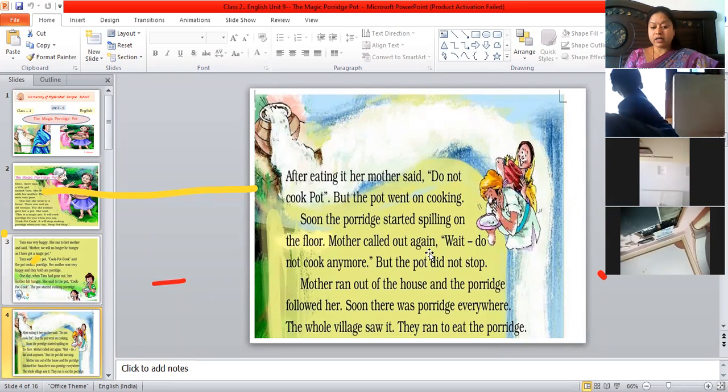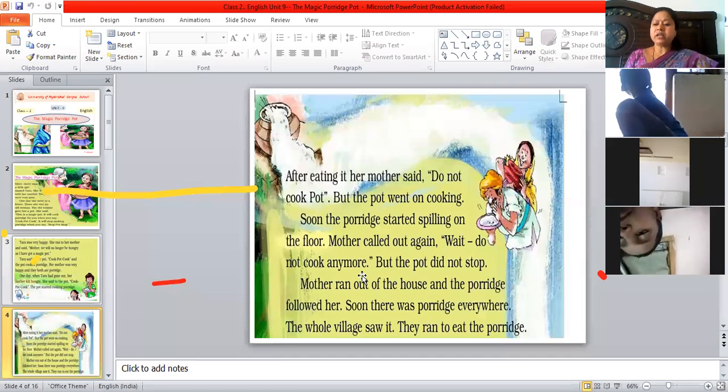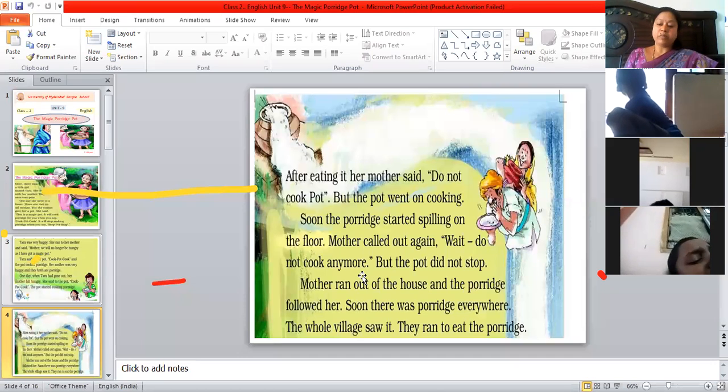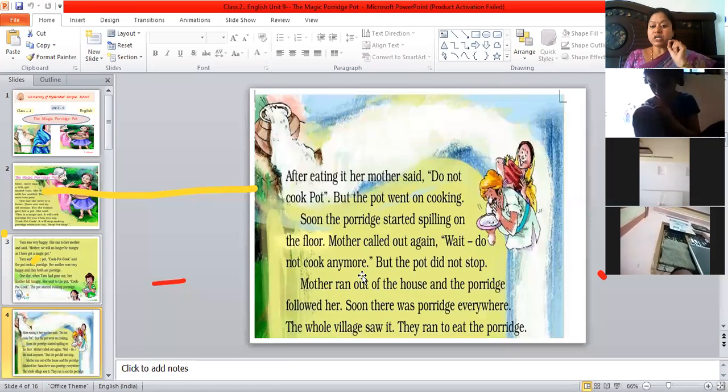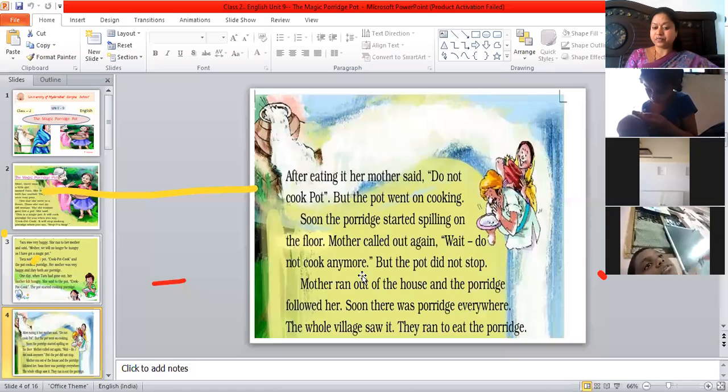Mother called out again, wait, do not cook anymore. So mother forgot those magical words and she started saying, wait, don't cook, do not cook anymore, please wait, don't cook. Repeatedly she was saying like this, but the magical pot did not stop cooking. Because it's a magical pot, unless you say the magical words, stop, pot, stop, then only it will stop cooking. Okay, children, I hope you are able to understand.